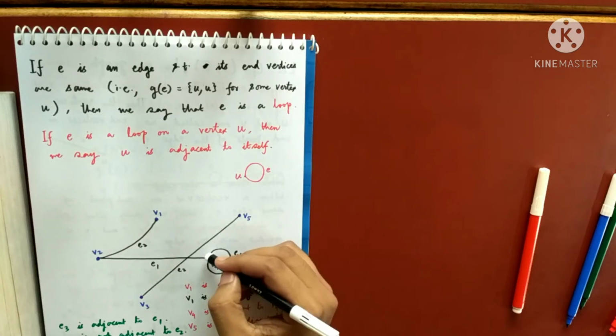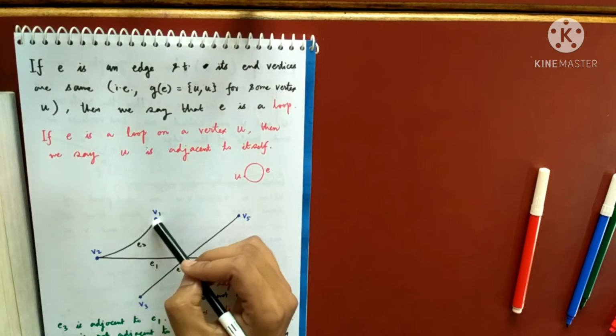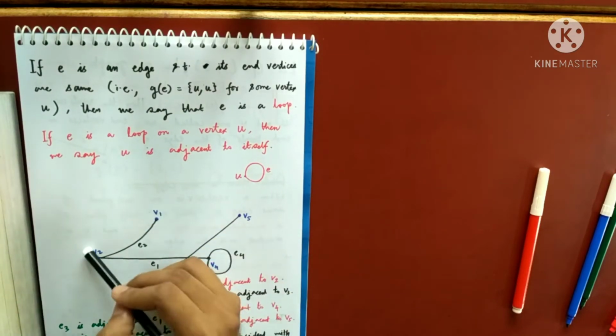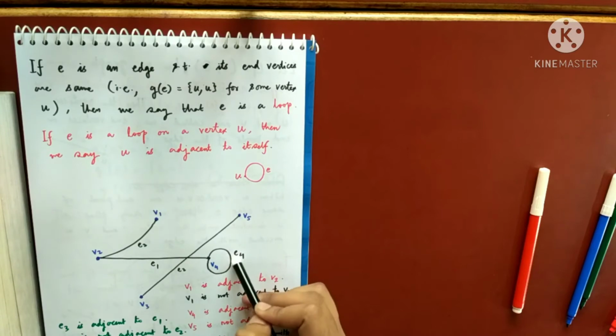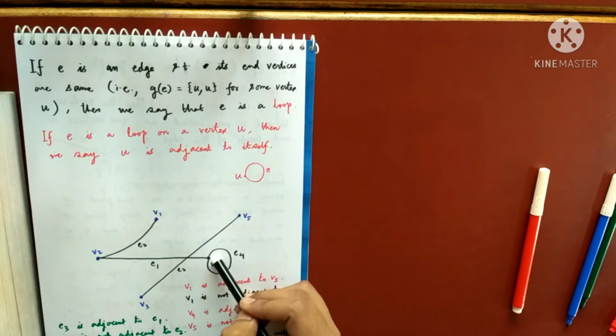Because you can just think that every edge contributes 2: 1 to the degree of this, 1 to the degree of this. But this time E4 contributes both to V4. So I'll just write that as a note.